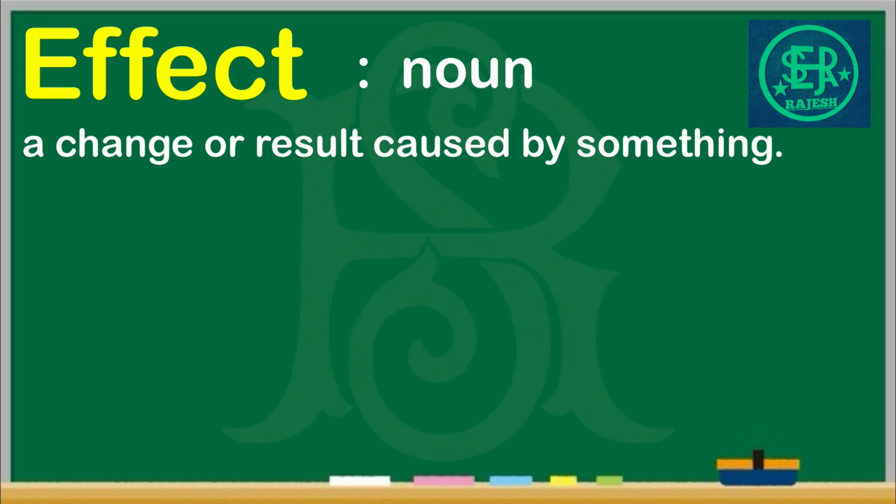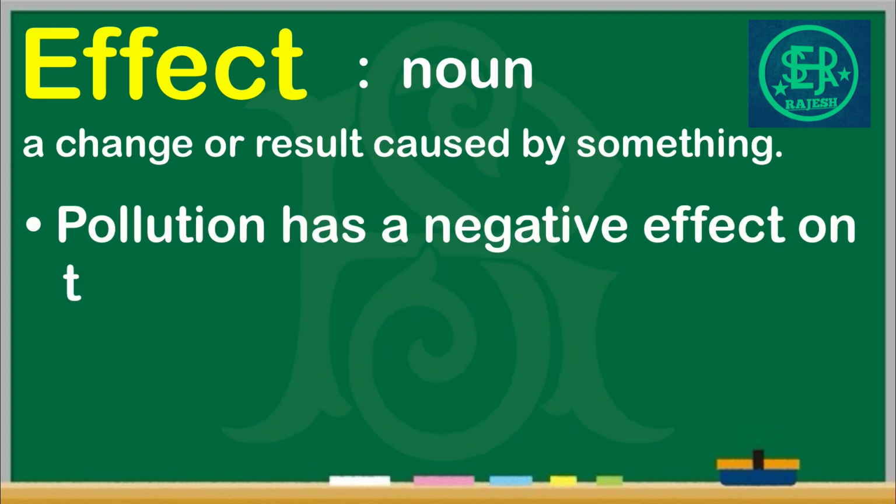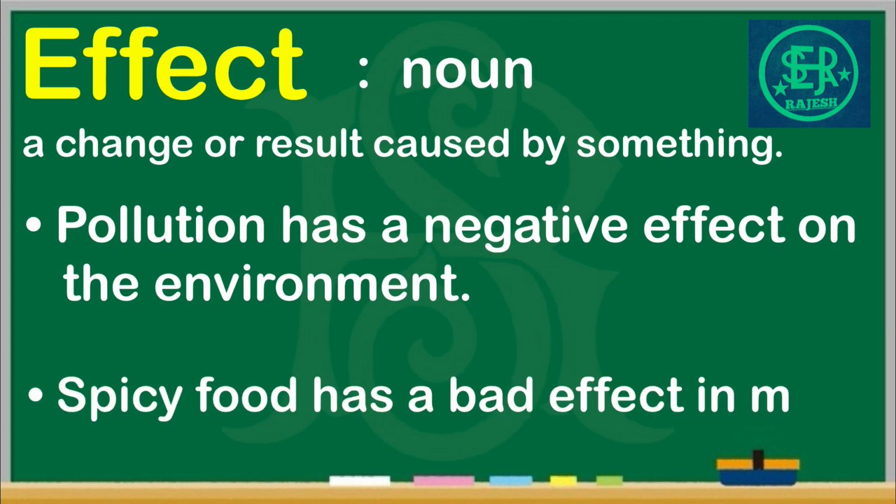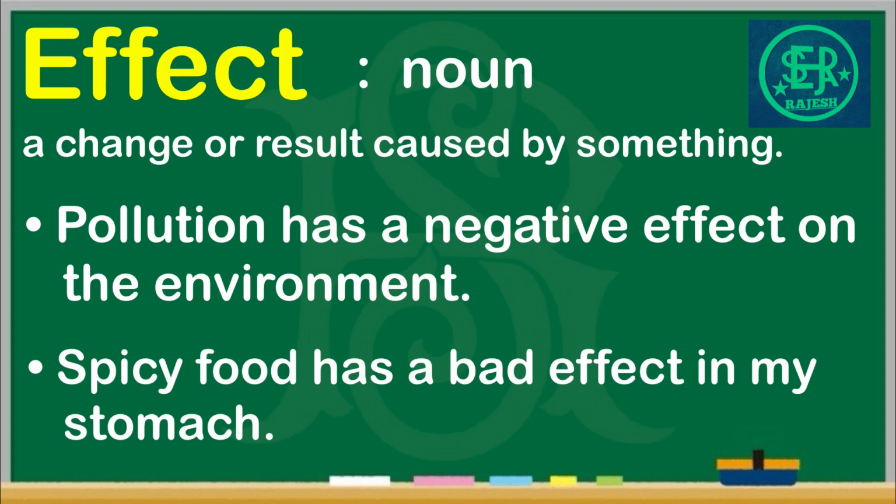The first sentence is: Pollution has a negative effect on the environment. We all know that pollution causes negative results in the environment. You will notice that in this sentence we used effect as a noun, a negative effect. The next sentence is: Spicy food has a bad effect on my stomach. For some people, spicy food causes some bad results in the body. So again we use effect like result, a noun.